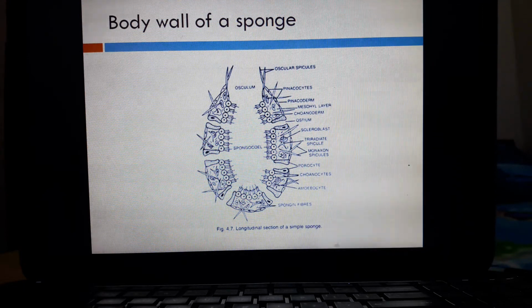These modified cells are such as arcuocytes, thesmocytes, trophocytes, myocytes, scleroblasts, etc. The arcuocytes, these are the totipotent cells. The totipotent cells are those which have the capacity to form new cells.